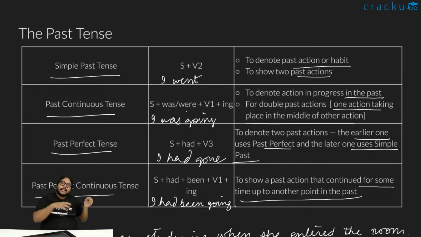But if there was something like I had been studying, like for some time in the past I studied, like I had been preparing for JEE back in 2010. So not 2010, 2020. So back in that time I prepared for JEE, finished also, no? Then I got my degree and everything. So something which started in the past, ended in the past also, but continued for some time in the past. Those kinds of sentences use past perfect continuous tense.